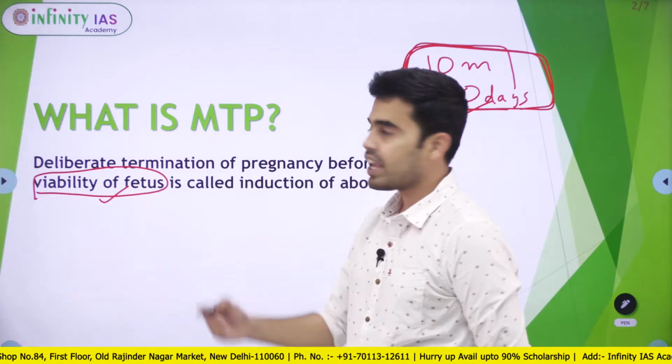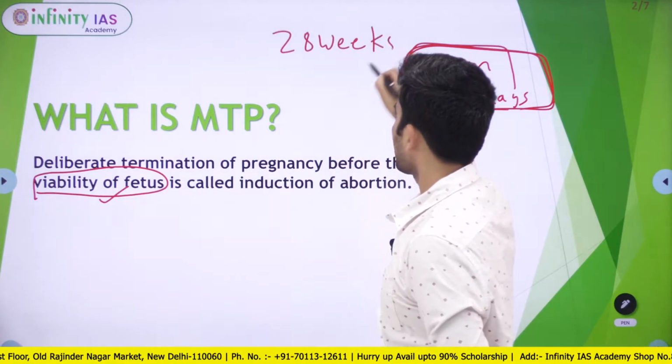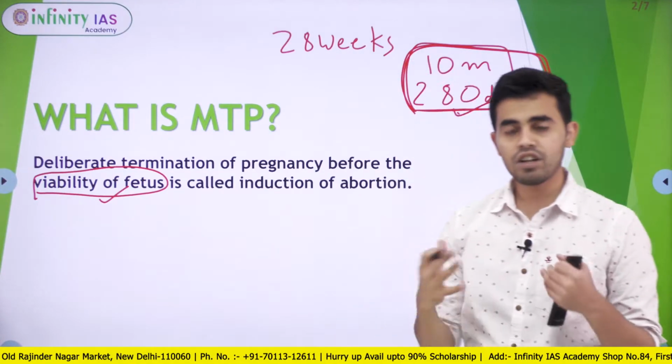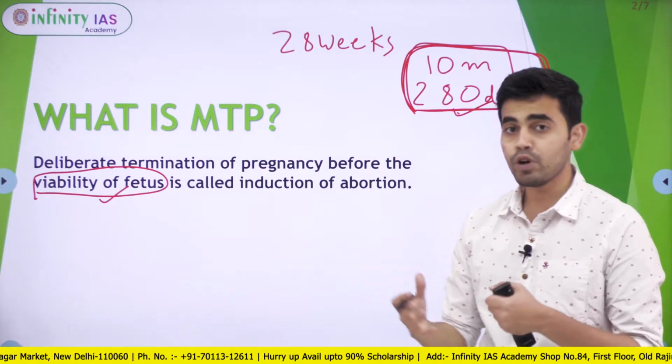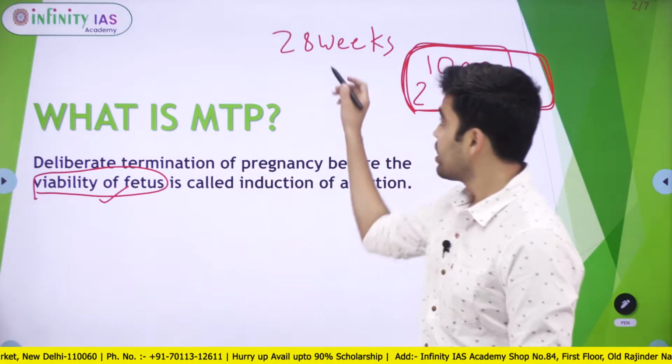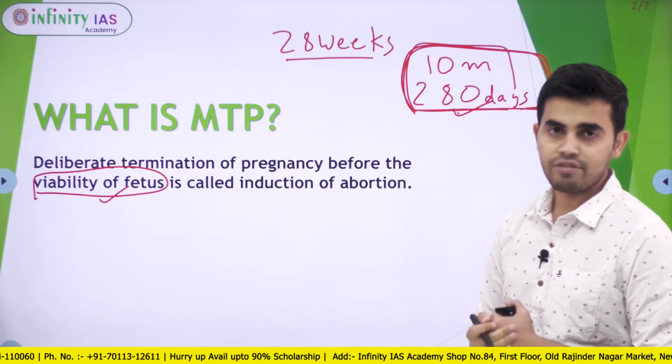This is normally taken as 28 weeks at this time. As the medical technology or the conditions in the medical field improve, we can even make a child survive if it is born before 28 weeks.